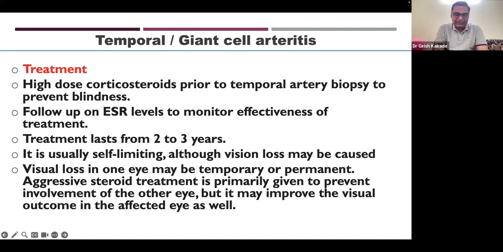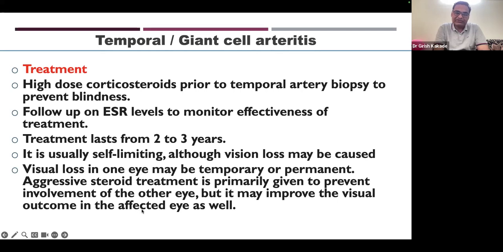It is usually self-limiting, though vision loss may be caused. Once treatment is done, we can stop treatment after 1, 2 or 3 years, and it may not come back. The only thing is, during that episode, the patient might have vision loss that we want to prevent. Vision loss in one eye may be temporary or permanent, and we need aggressive steroid treatment. We may even need IV pulse steroid for 3 to 5 days to save that eye, whichever eye is having vision loss. It is primarily given to prevent involvement of the other eye, but may also improve visual outcome in the affected eye. These patients usually go to the ophthalmologist with vision loss.